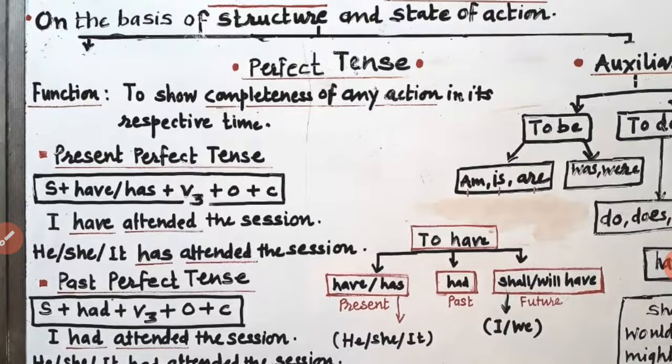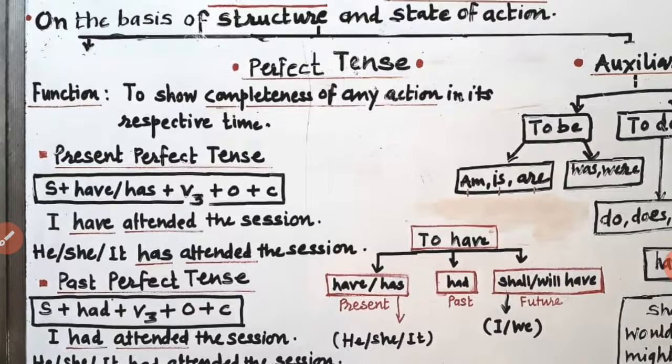As soon as this video is over, this action will be completed. After watching this video, you can declare your action in perfect tense form. So I repeat it here, to show completeness of any action in its respective time.